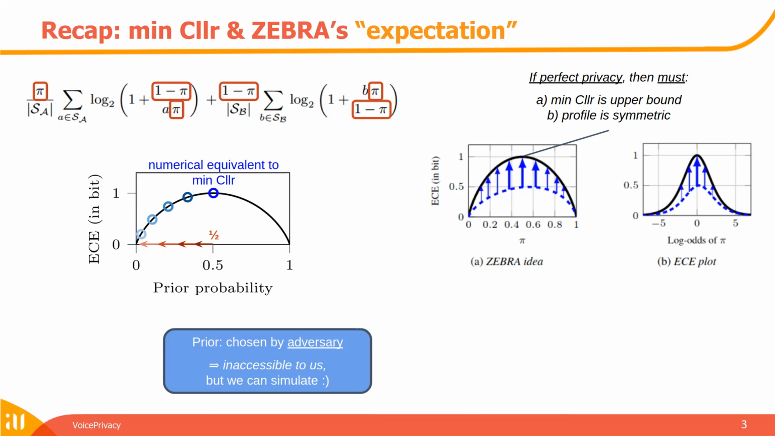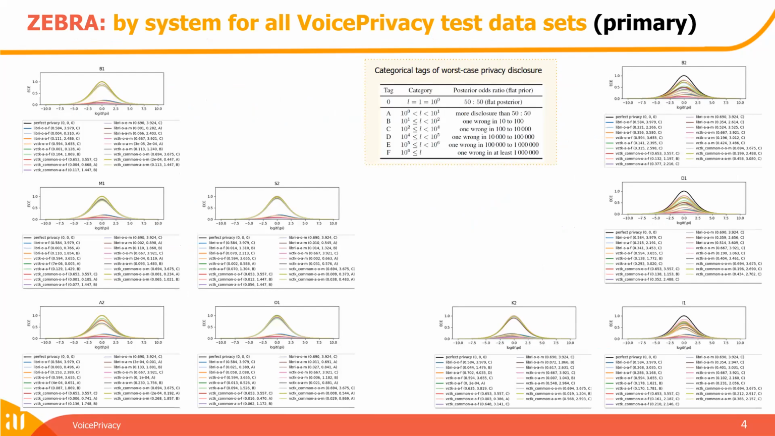If we look into the empirical results of the challenge, we will see MinCLR is often very close to the upper bound, and there's a lot of symmetries going on. So let's have a look. Here we see for the primary systems the performance across all data sets in the ECE plots, and we know that there are categorical tags to make the worst case metric better digestible. We can see that some systems are all over the place, and we see for some there's original data and there's improved privacy for the anonymized settings.